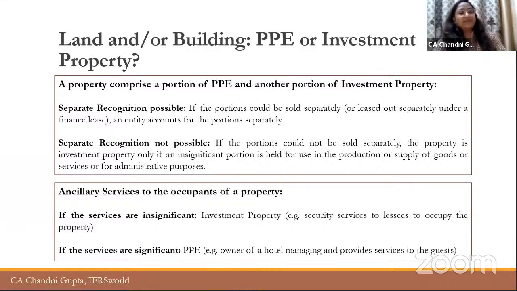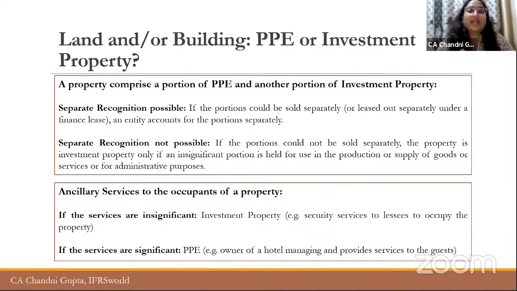Now, a lot of people must be having a doubt about how to identify where a building is used for both purposes. The company is using it as owner occupied property, but it is also given for rent. In that case, how do we classify that particular building? So let's take an example here. Suppose Chandni Gupta has a building with 2 floors. The first floor, Chandni Gupta is using for its own employees. But the second floor, Chandni Gupta has leased out to another company, and she is earning rental from the second floor.